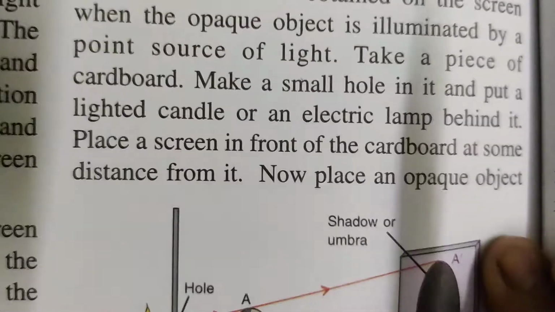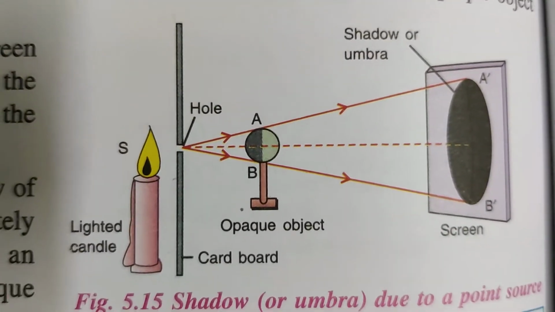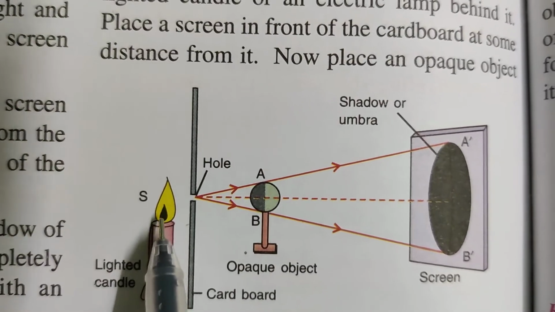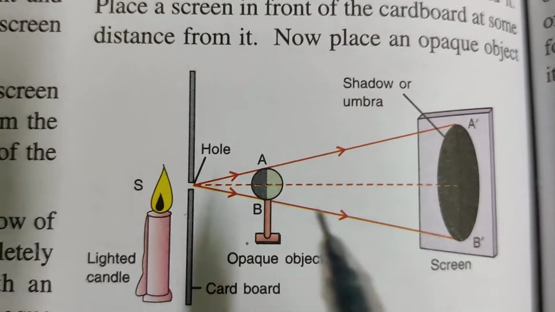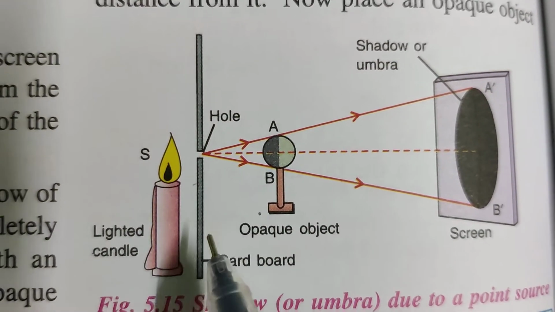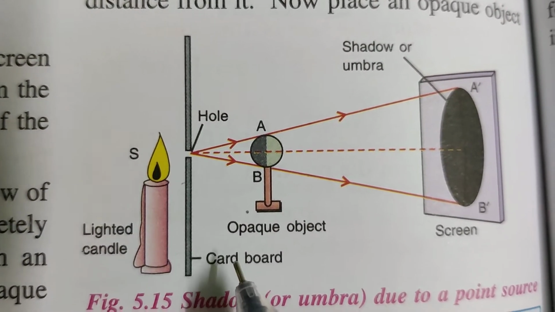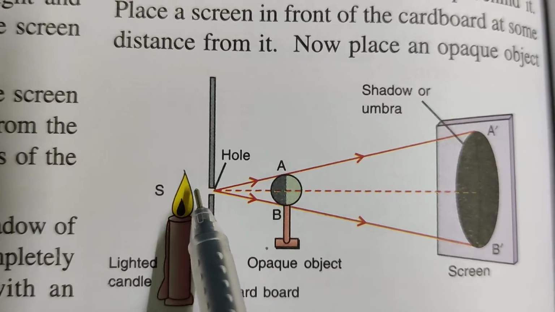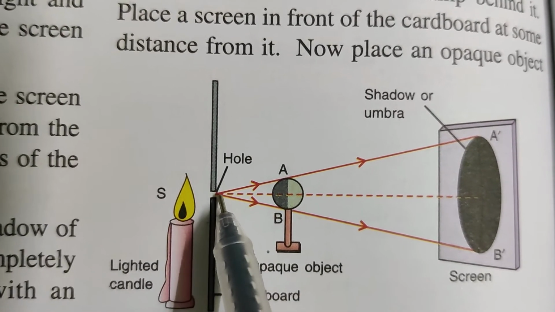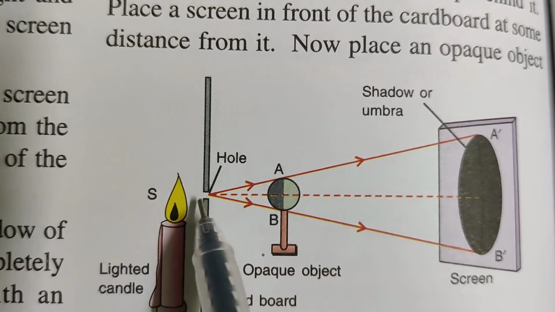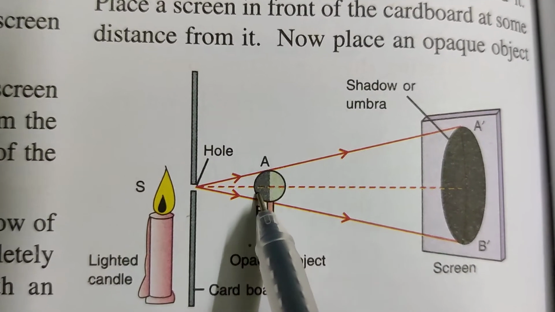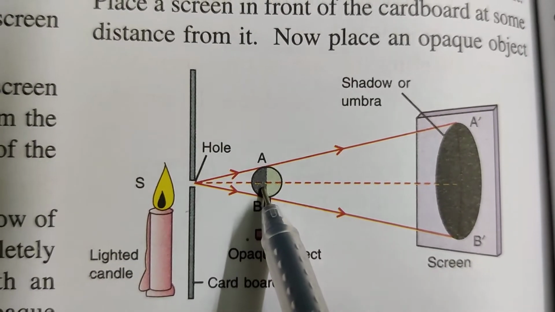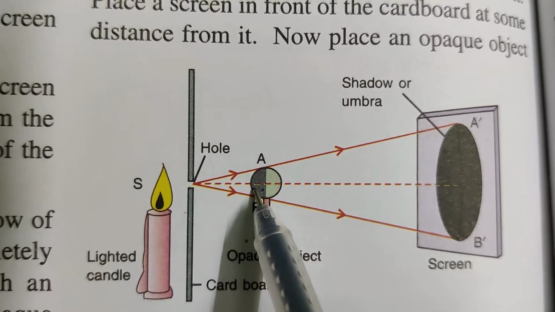Children, I want to show this through a picture. Now the lighted candle is there, and a cardboard is kept with a point source of light taken. That means we are keeping this opaque object in front of the light.